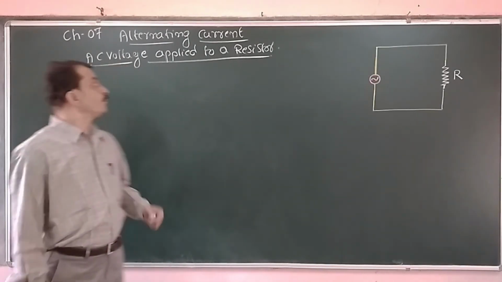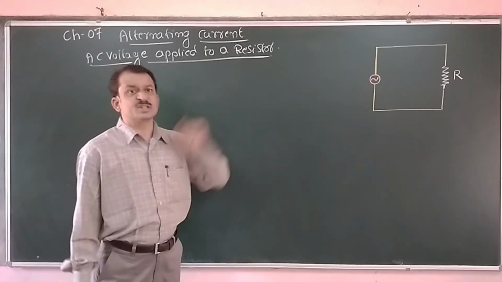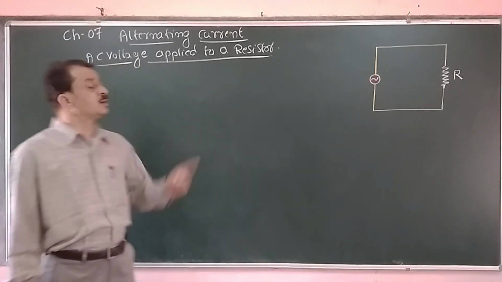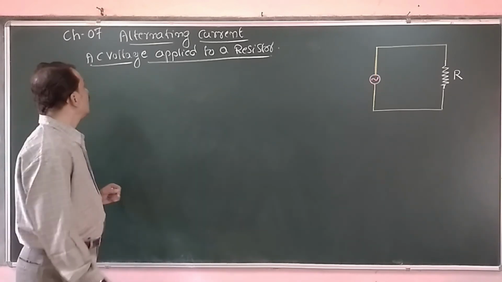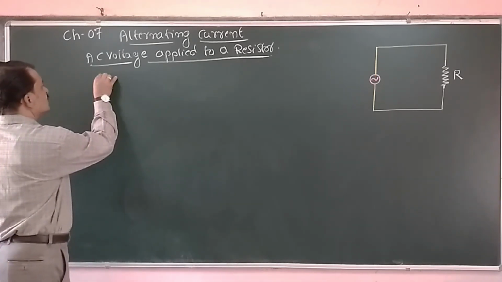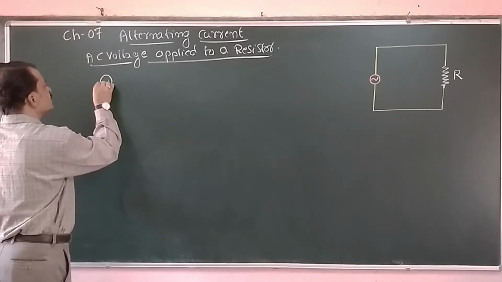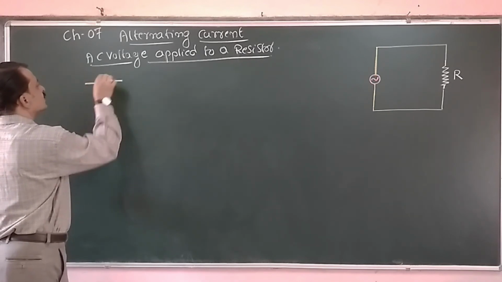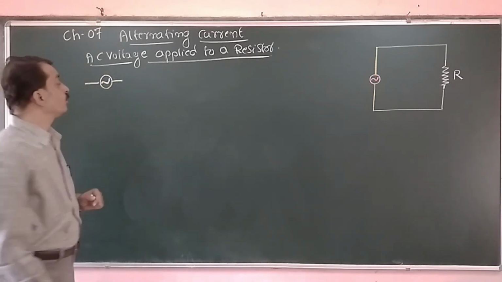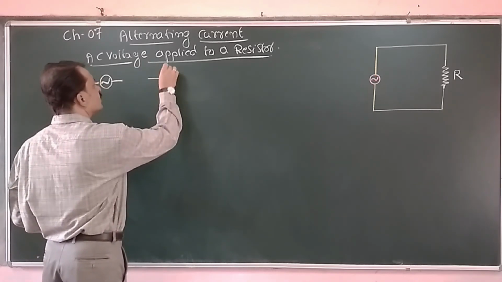Now we will study an AC voltage applied to a resistive circuit as shown in the figure. Before going to study that, an AC source is denoted by this symbol. We are using this symbol for the AC source. Yes, it represents the sine wave. Now what is the circuit symbol of a DC source? We are already familiar with this one.